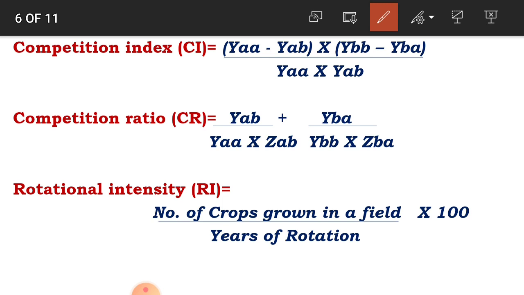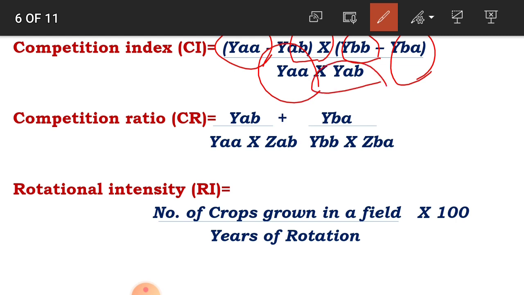YAA means yield of crop A as a pure crop. Capital Y and double small a means yield of crop A as a pure crop, while small ab means yield of crop A as an intercrop. Then YB means yield of crop B as a pure crop and as an intercrop. YAB is the yield of crop A as an intercrop. This is the competition index.